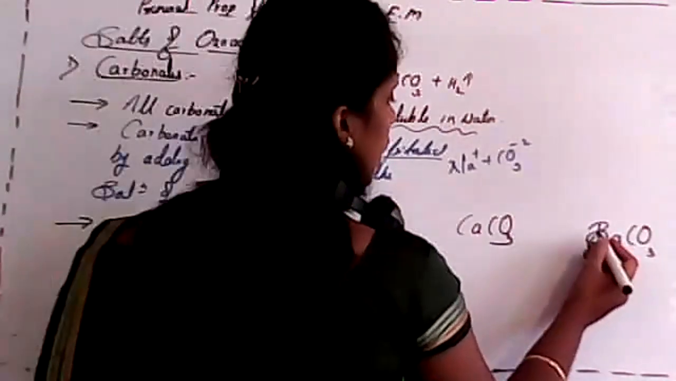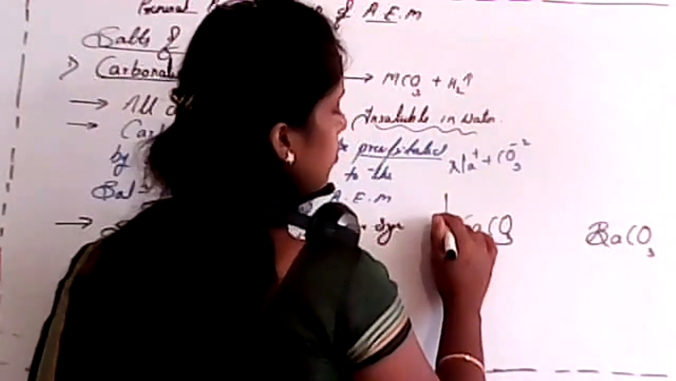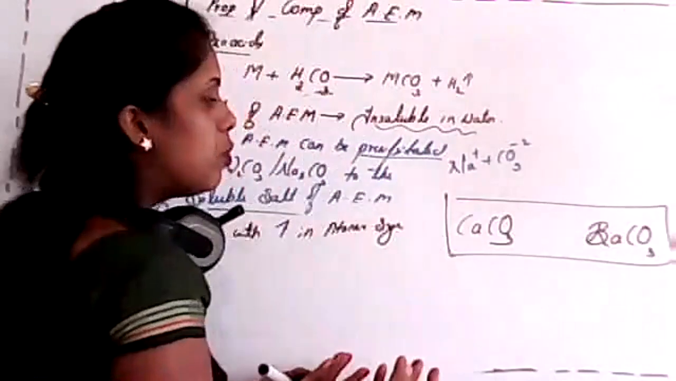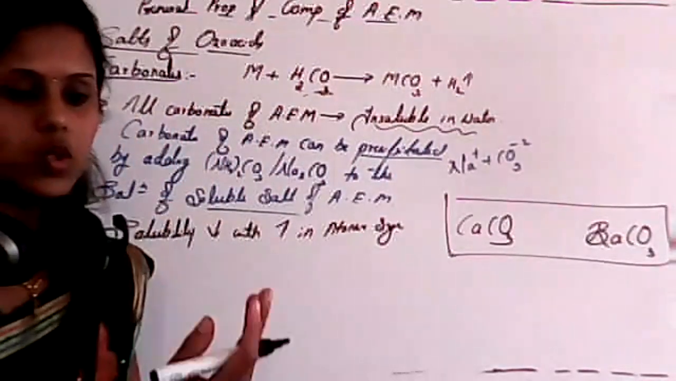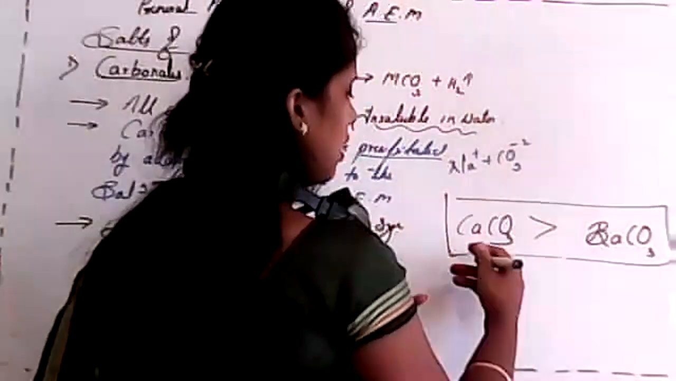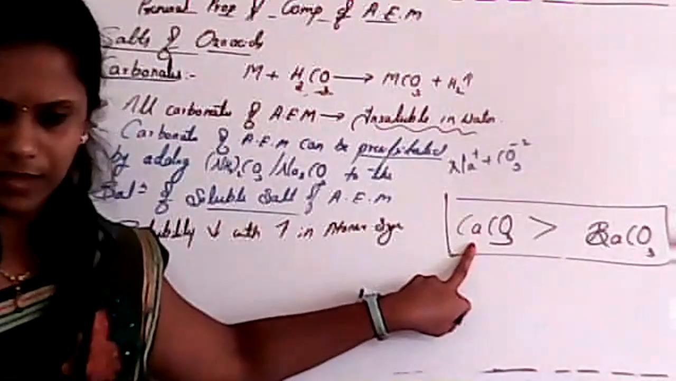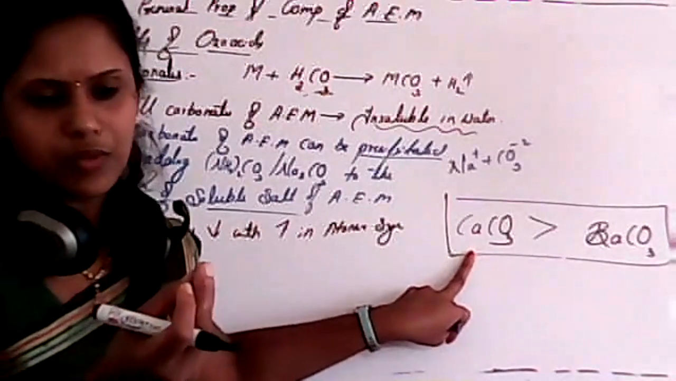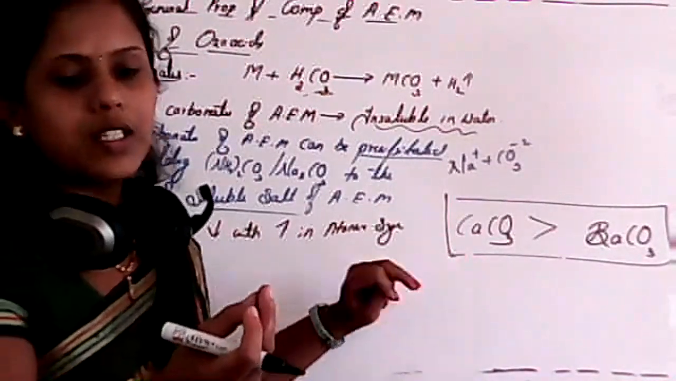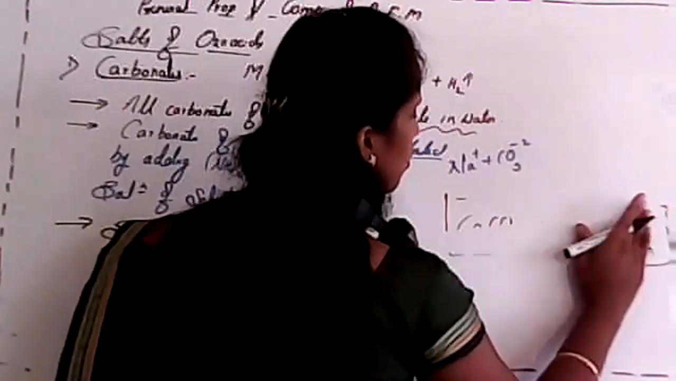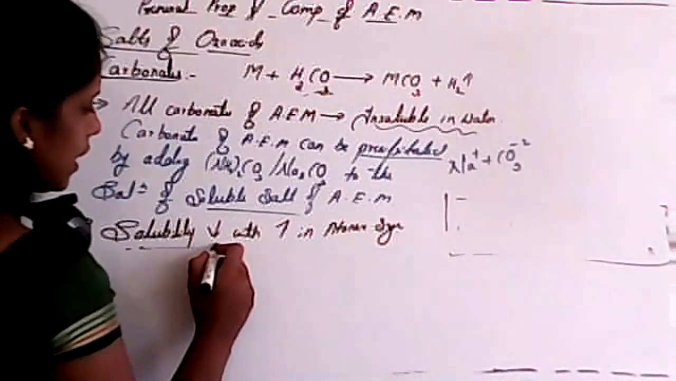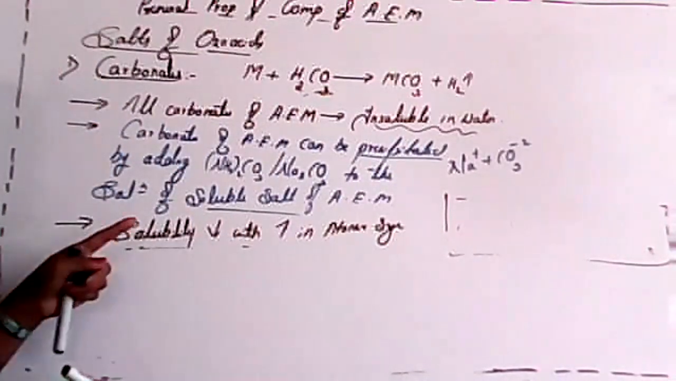Clear? So in case of beryllium carbonate and calcium carbonate, which is more soluble in water? In that case we consider calcium carbonate, because down the group it is insoluble itself. Clear? But the tendency is slow, the reactivity is very slow. So that's why you have to remember these variations. Okay, solubility decreases with increase in atomic size.